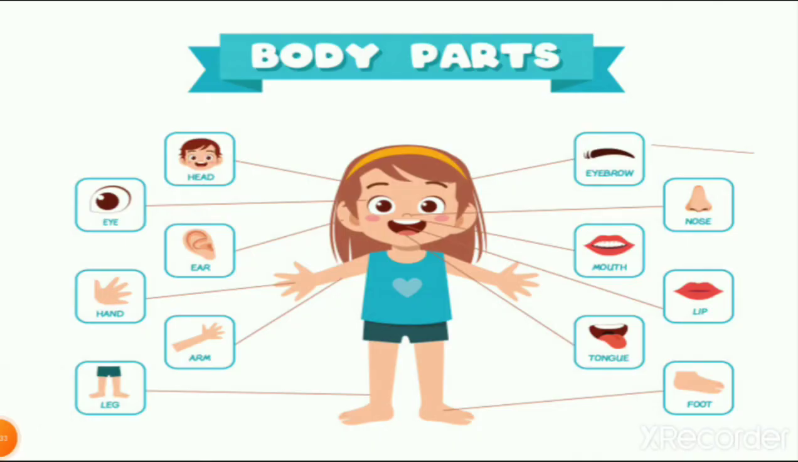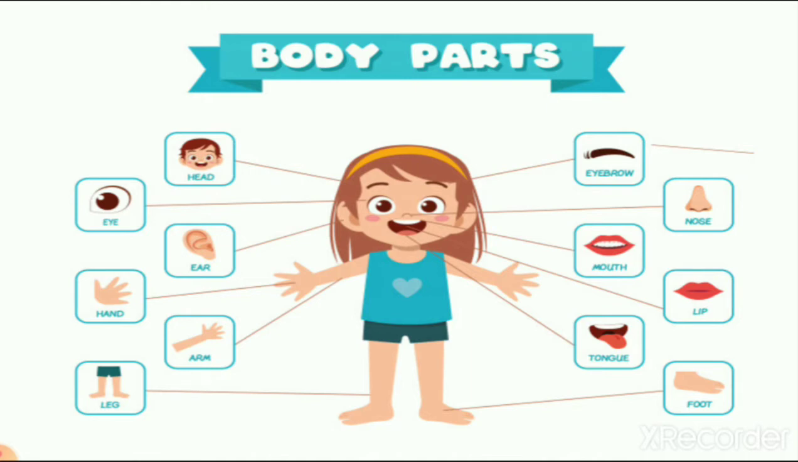So here you can see one body and you can see the different parts of our body: head, eye, ear, hand, arm, leg, eyebrow, nose, mouth, lip and tongue and foot. These all are our body parts, right? So here you can see head, eye, ear, then hand, then you can see arm, leg, foot, tongue. These are all body parts we learned in previous lectures.